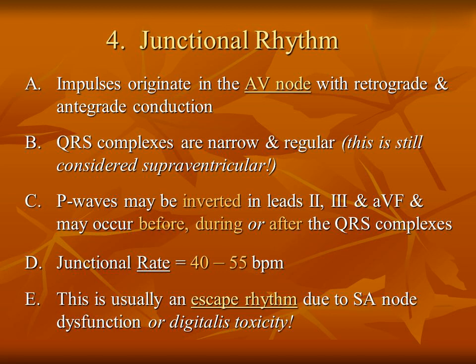4. Junctional rhythm. A. Impulses originate in the AV node with retrograde and antegrade conduction. B. QRS complexes are narrow and regular; this is still considered supraventricular. C. P waves may be inverted in leads 2, 3 and aVF and may occur before, during or after the QRS complexes. D. Junctional rate equals 40 to 55 bpm. E. This is usually an escape rhythm due to sinus node dysfunction or digitalis toxicity.